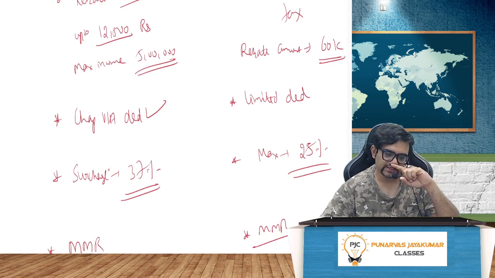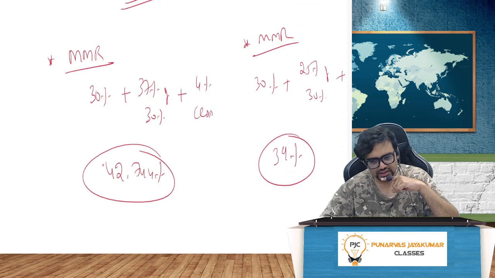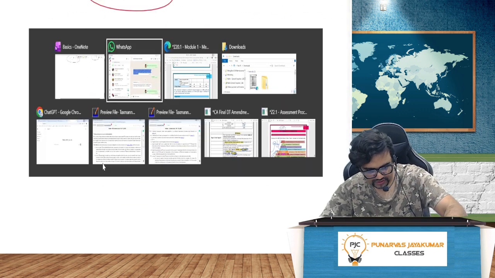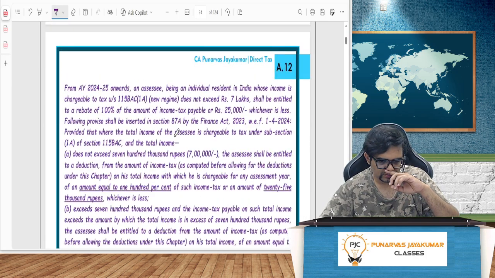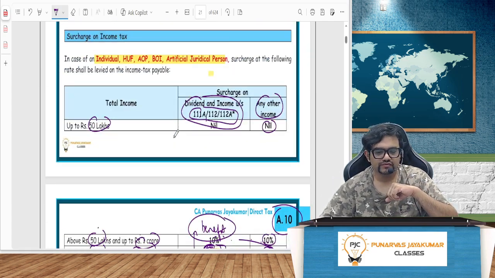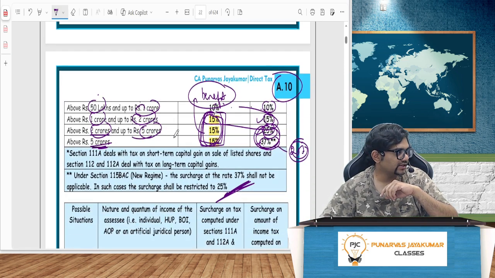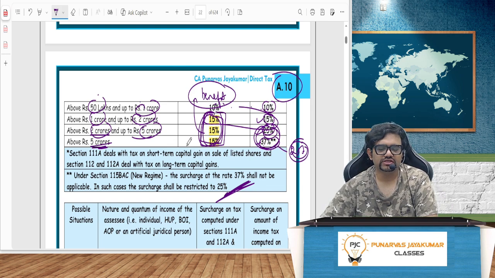And again, surcharge also is less. Surcharge is just 25% in case of the new regime. Then the MMR, the maximum marginal rate, the rate at which you will be taxed at the highest tax slab, is 39%. We understood the concept of surcharge, where only for 111A, 112 and 112A we have the surcharge concept, and it has been reduced to 15% for the specified income.